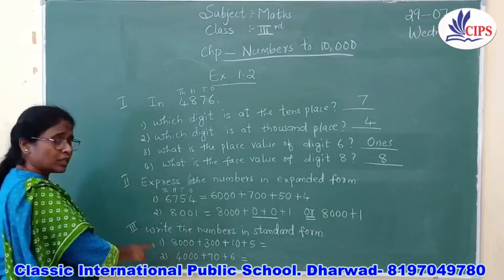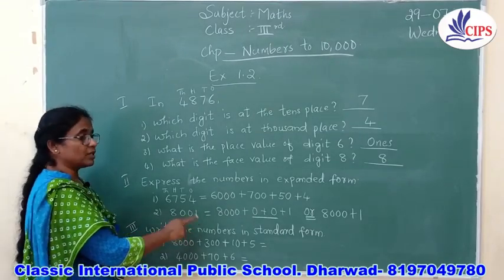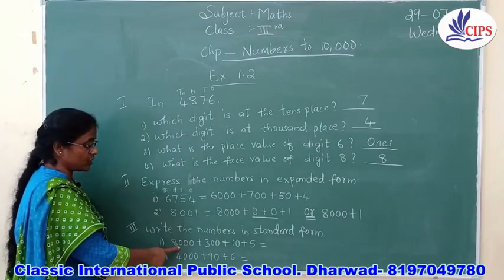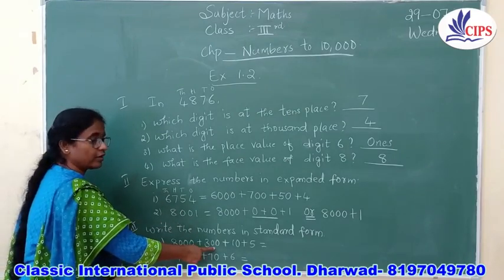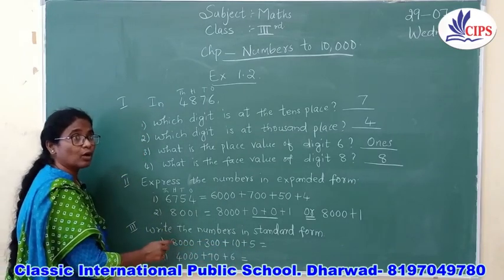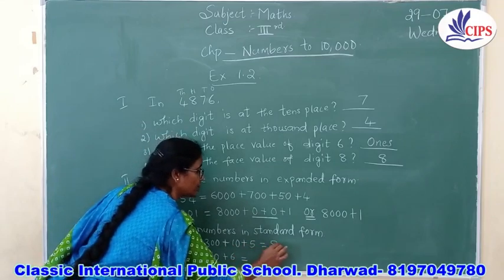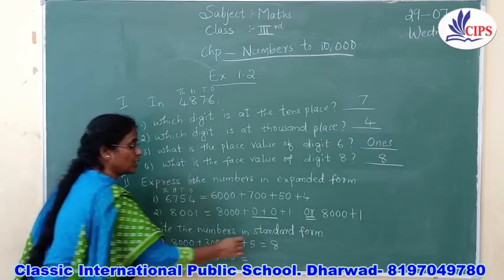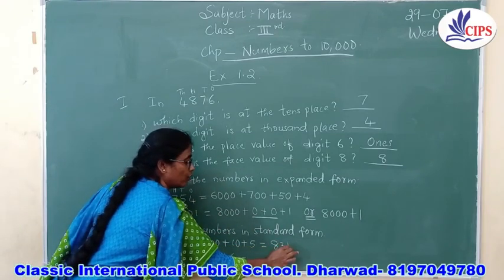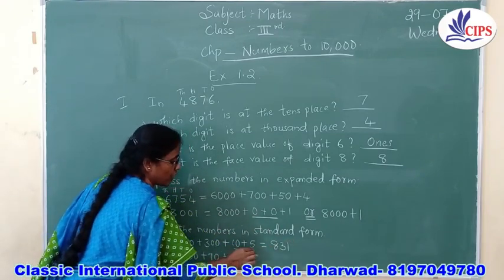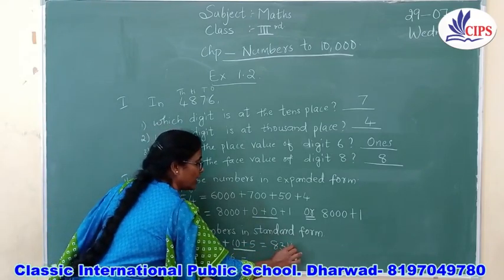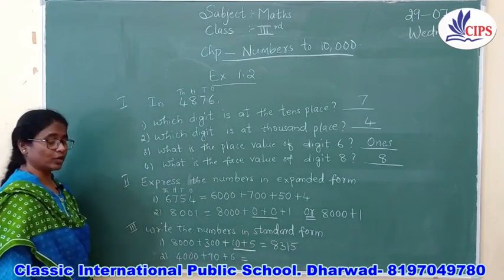Next comes the third one, which is write the numbers in standard form. The first one I have given you is 8000 plus 300 plus 10 plus 5. So what is the first one? 8000. Then you are going to write 300. Then you are going to write 15. See, always we are going to take the tens and the ones together. So that is why it is 15. So this is the way you are going to write.